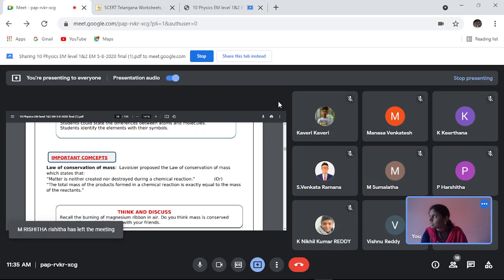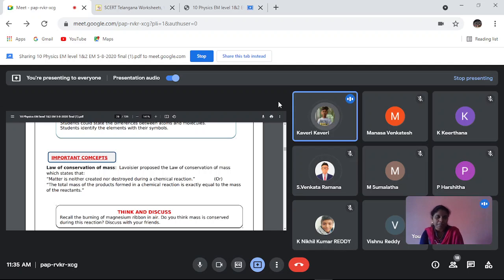Next, Zn plus 2HCl. That means 2 times the atomic mass of hydrogen. What is the atomic mass of hydrogen? 1.008. Multiply that by 2. That into 2 is 2.016. Have you got it? Yes, ma'am, 2.016.